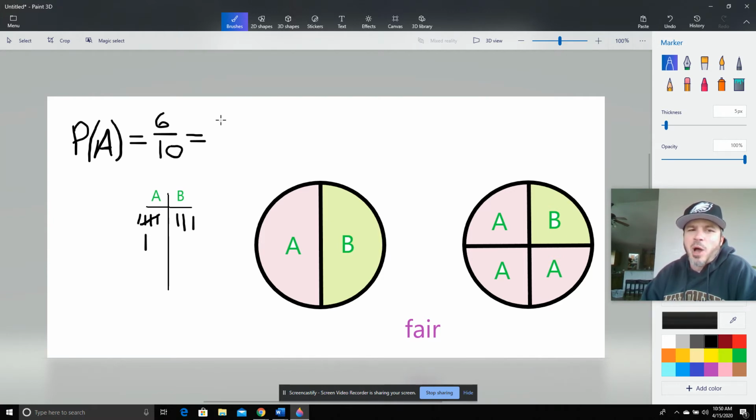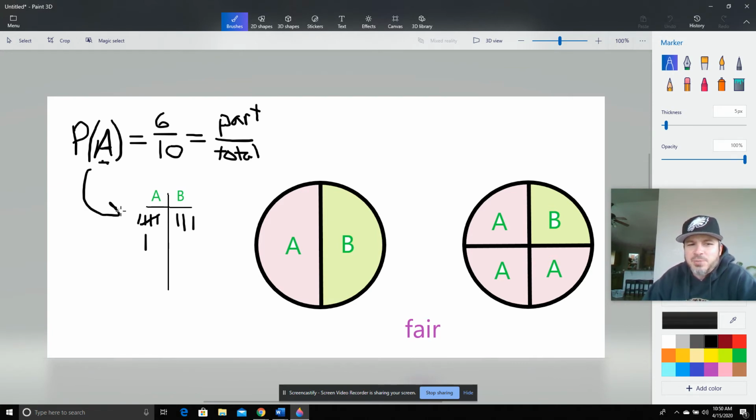So we always do probability as part, whatever part it's asking for, all over the total. So in empirical probability, we just do an experiment over and over and we just see what we get, okay? But we still are going to do the part that they're asking for over the total, okay?